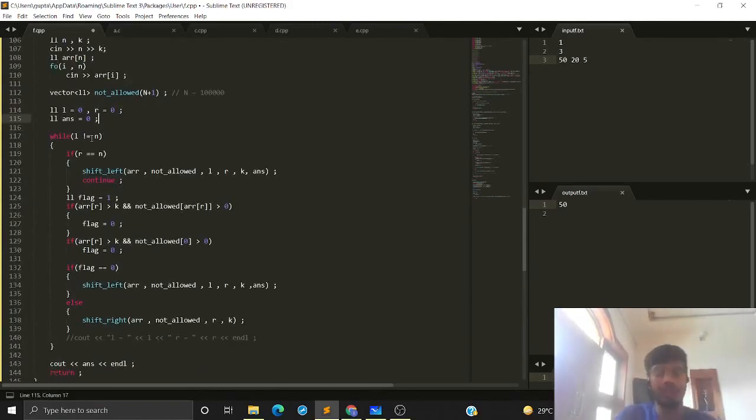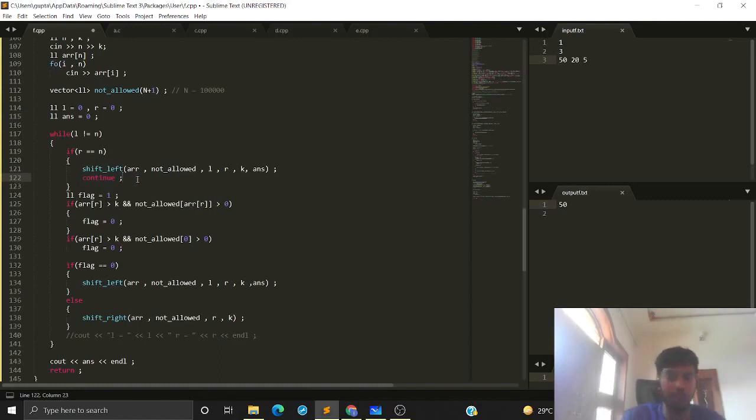So now we are iterating over our array using this two pointer technique. The first condition says that if r is equal to n, that means we have reached the end of the array from the right end, then I just need to shift my left pointer in the right direction. So I'm just calling the function shift left, and I will shift my left pointer and continue.